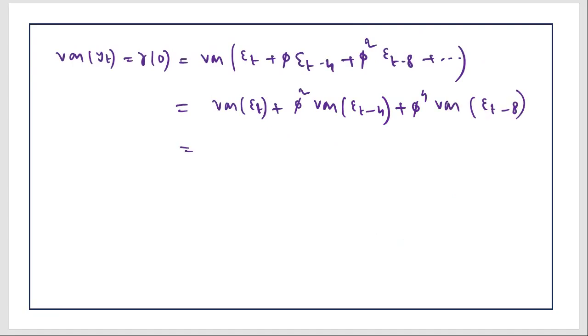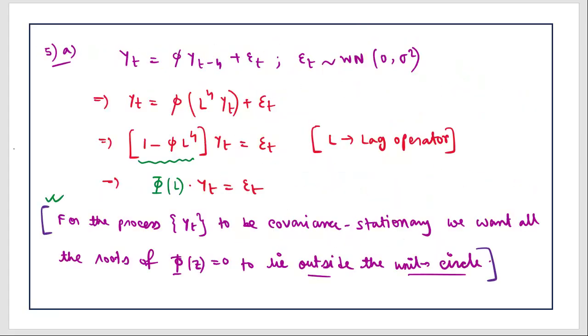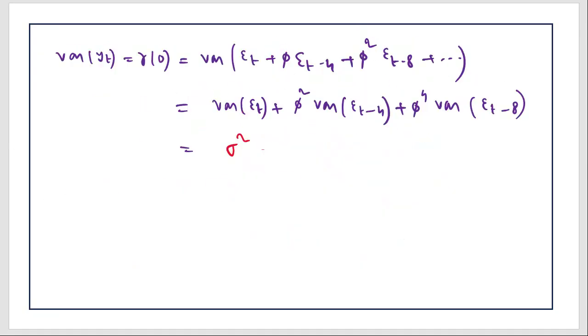Now, what will be the variance of epsilon_t? That is simply sigma squared. Why is this so? Epsilon_t follows white noise with mean 0 and variance sigma squared, so for all the values of t, the variance will remain sigma squared. So this is sigma squared plus phi squared into sigma squared. This is also sigma squared, this is also sigma squared, and this process continues, phi to the power 4 sigma squared, and so on.